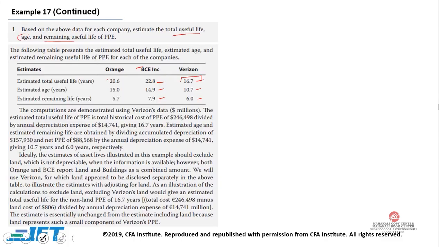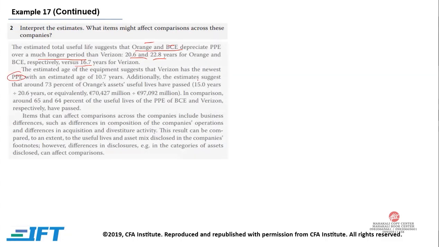Verizon's age is 10.7, so it is the youngest, and Orange and BCE are almost 5 years older. If the property, plant and equipment are young, they might be more productive. So Verizon has the newest equipment, with an estimated age of 10.7.